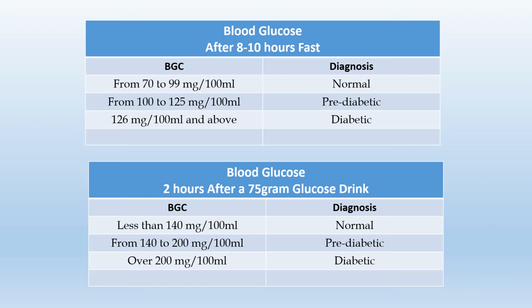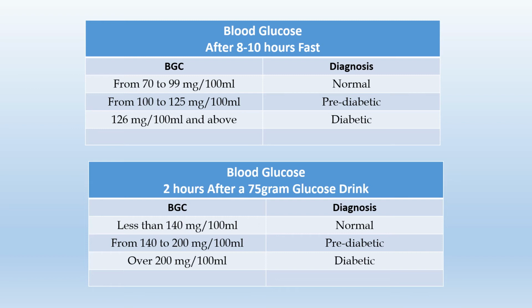So here you can see blood glucose after 8 to 10 hours of fasting. If the value is 70 to 99 milligram per 100 ml, it is considered to be normal. From 100 to 125 milligram per 100 ml, it is pre-diabetic. It means there are chances that in later stages, you can develop diabetes. And if it is from 126 milligram per 100 ml and above, then you are diabetic.